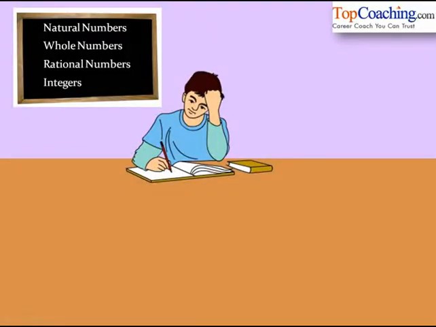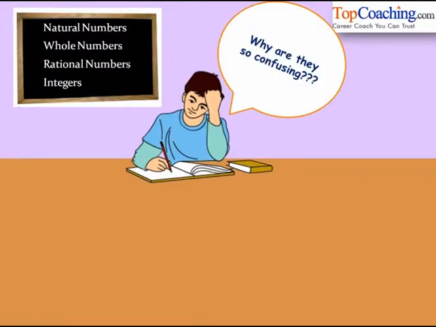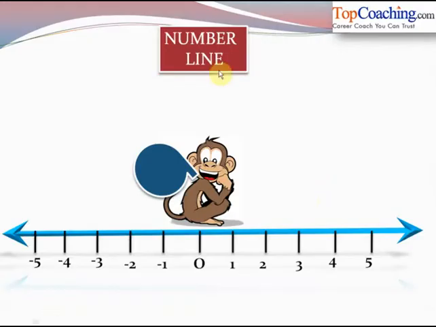We have heard of so many numbers: natural numbers, whole numbers, rational numbers, integers. But what exactly are they? And they sound so confusing. How can one differentiate between the natural numbers, whole numbers, rational numbers or integers? So this is something we are going to understand in this lecture. So let's try to learn the basic difference between these kinds of numbers.